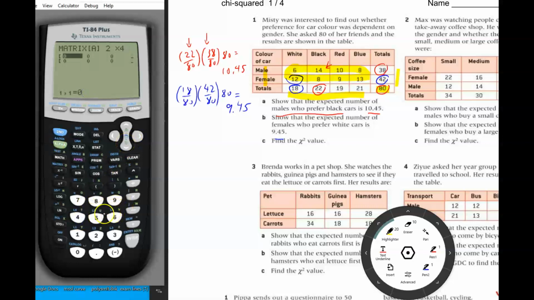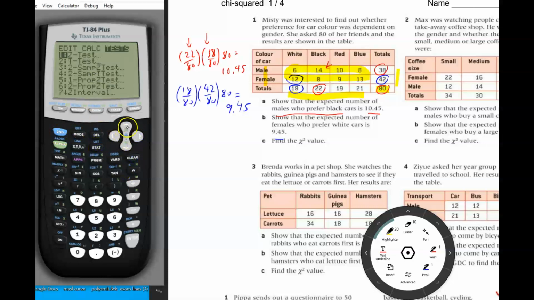And I'll do this offline so that I don't bore you. Build in the numbers by pressing the number keypad and by moving around with the arrows. And then I exit here by going to second quit. So I've put everything into matrix A, and then I'm going to do second, I'm just going to do stat,